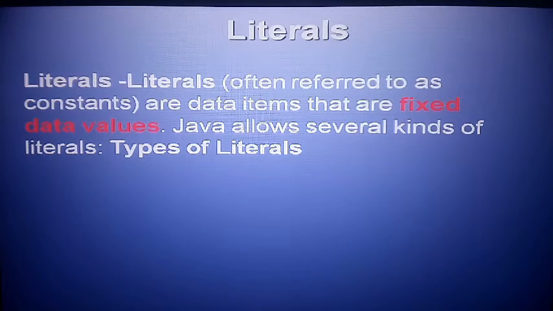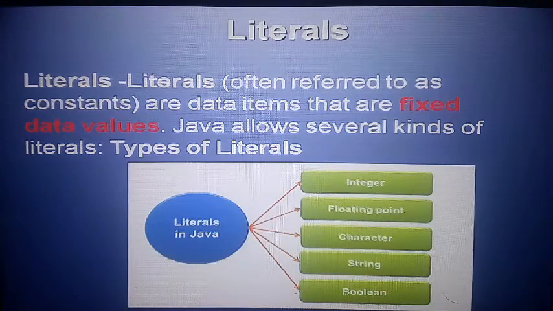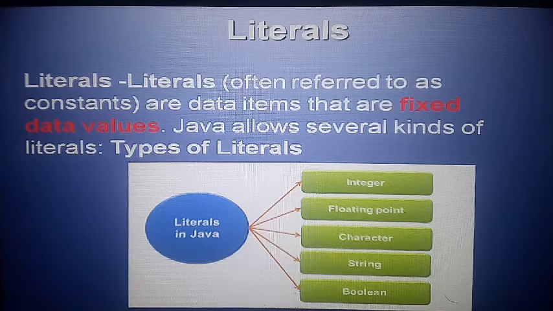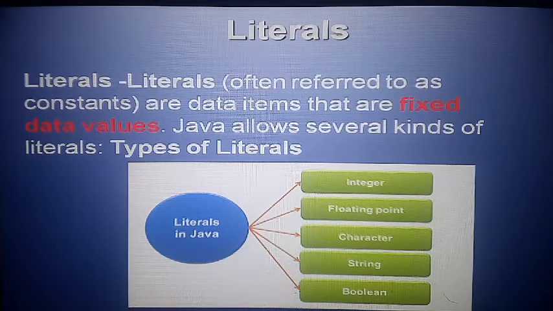Literal. What is a literal? Literals are data items that are fixed data values. So a fixed data value of an item is called a literal. There are many types of literal, and we will discuss them one by one here. Number 1, integer literal, then floating point, character, string, and boolean. So these are the literals.